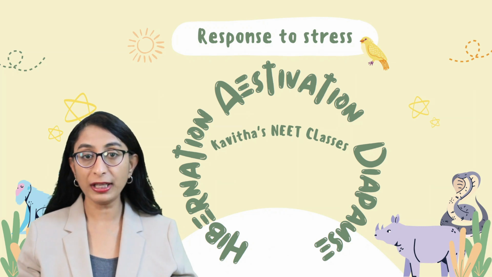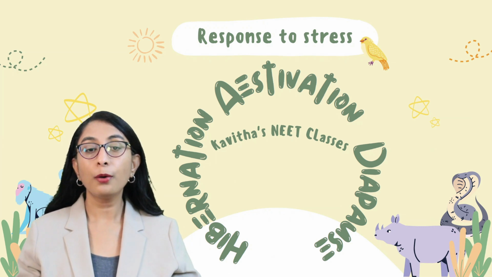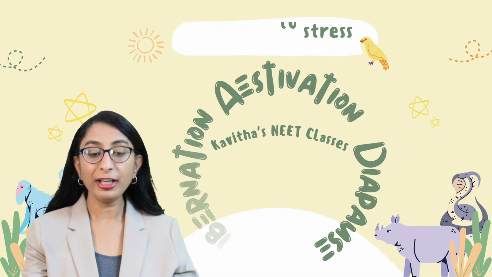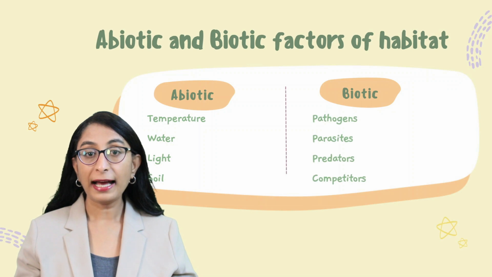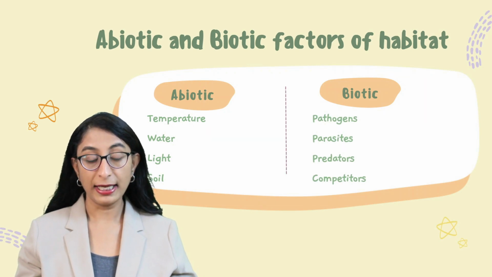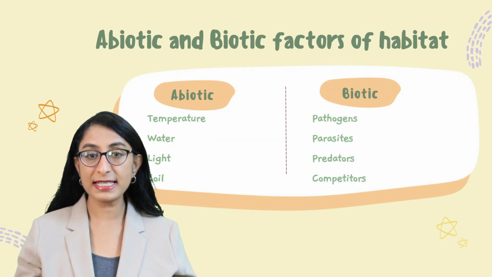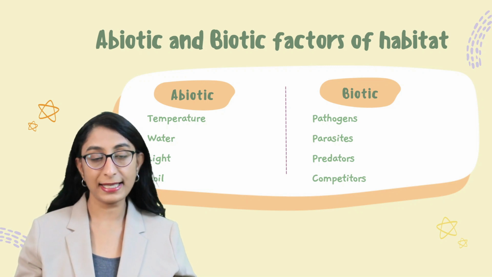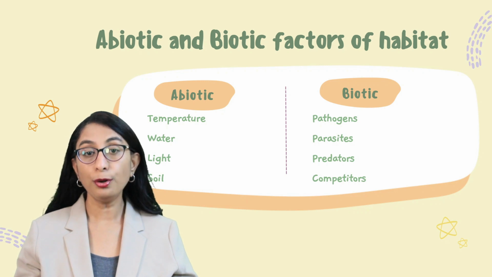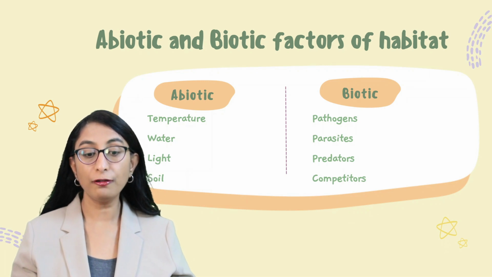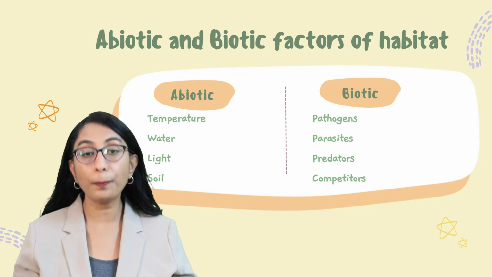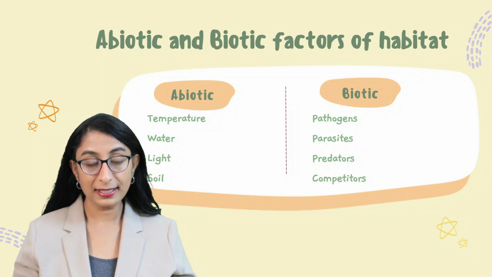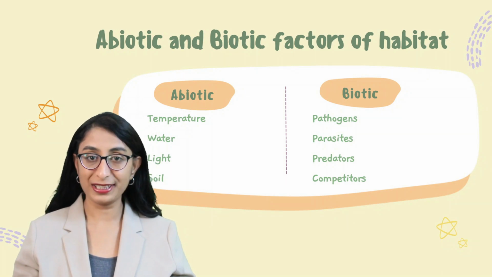There are living components and non-living components which constitute these habitats. The living components are called the biotic components. It includes pathogens, parasites, predators, competitors, etc. So a habitat is composed of biotic components or biotic factors like pathogens, parasites, predators, and competitors.